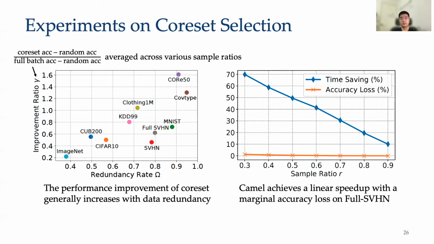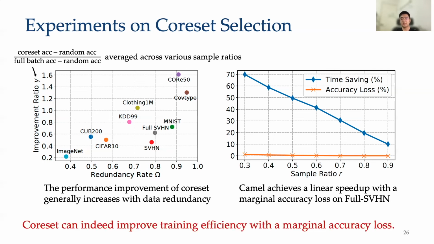The figure on the right investigates the percentage of time saving and accuracy loss brought by coreset. Compared to training models without subsampling, coreset with a sample ratio R can roughly save 1 minus R of the total training time, which is a linear speedup. Although coreset selection takes extra time, the cost can be hidden by parallelizing the data selection and the model training process. This is reasonable since training large neural networks is usually much slower than data selection. So overall, the results suggest that coreset can indeed improve training efficiency with a marginal accuracy loss.